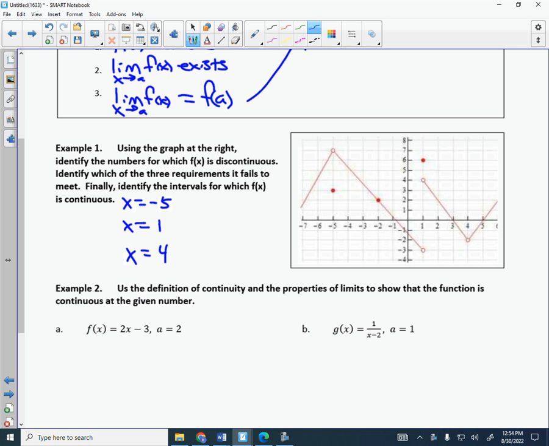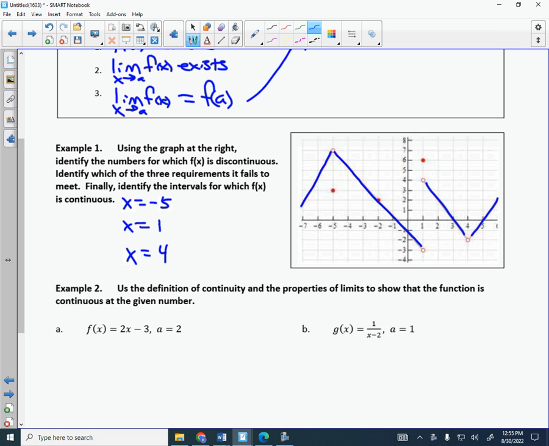And stop. I have 3 spots where this is discontinuous. As I draw the graph, notice I have to pick up my pen when I get to that spot. So for an x value of -5, I have to pick up my pen, and again at 1, and I have to pick up my pen again when I get to 4. Is everybody okay that those are my 3 spots where the function is discontinuous? Okay, I want to work from right to left instead of left to right.